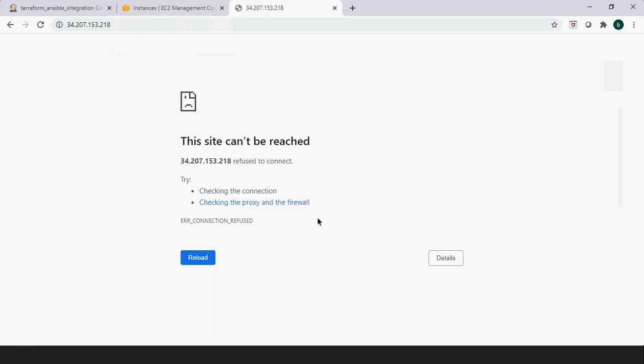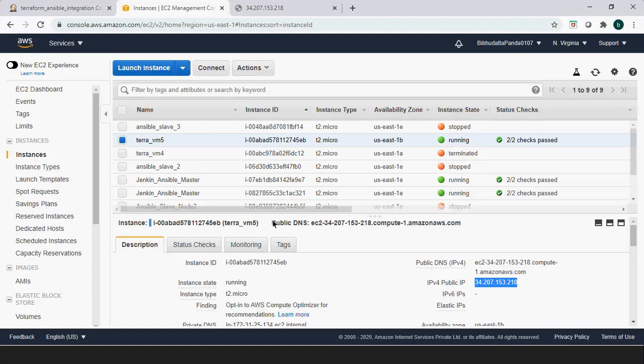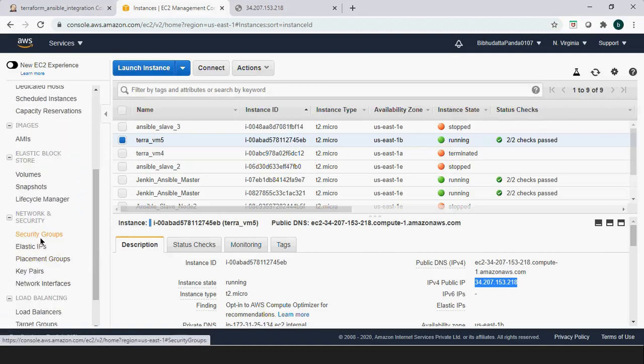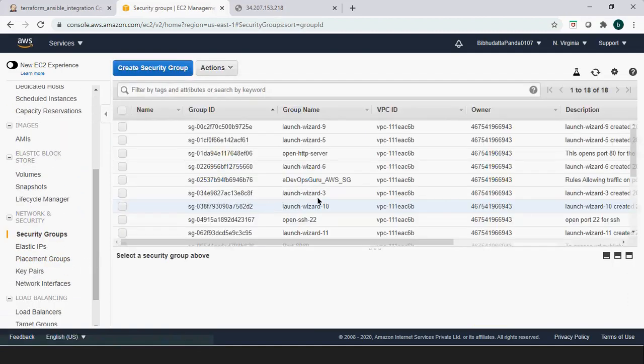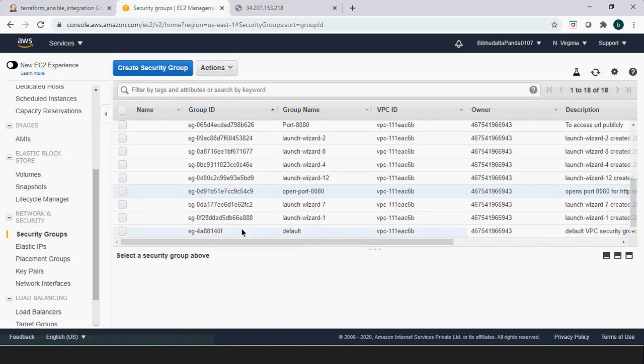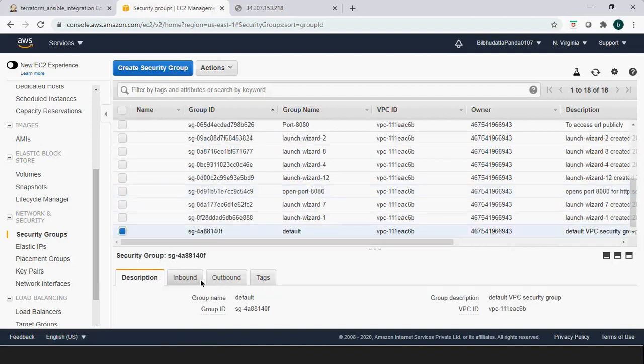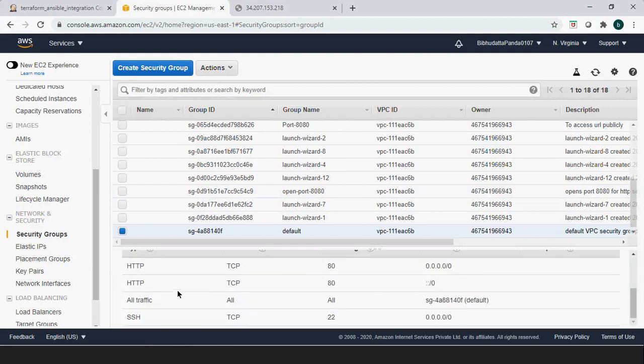Before doing this activity, make sure you go to your security group, and with the default security group, attach these two inbound rules, SSH and HTTP, so that it is easy to SSH into the EC2 instance created using this default security group, and you will also be able to access HTTP on the URL.